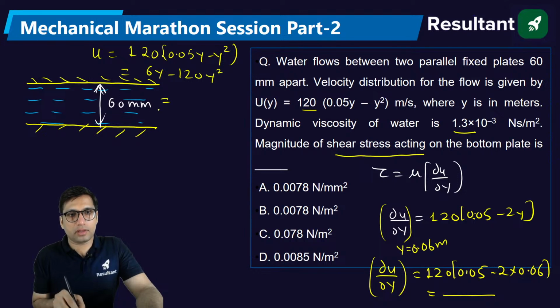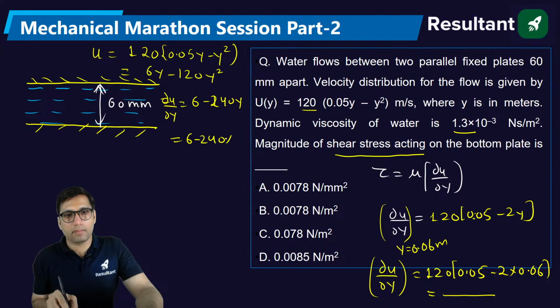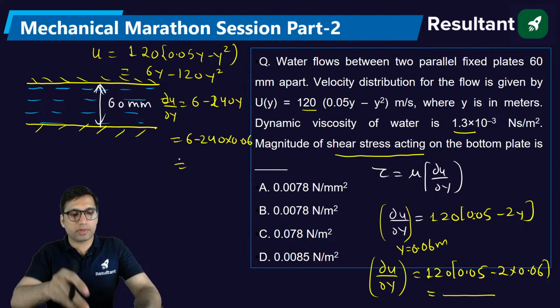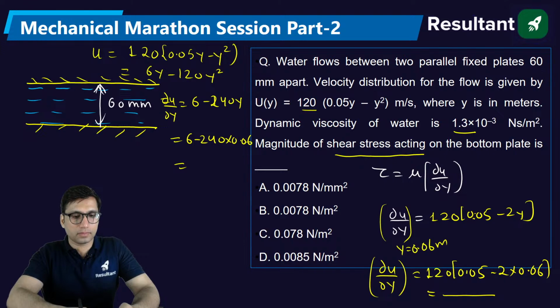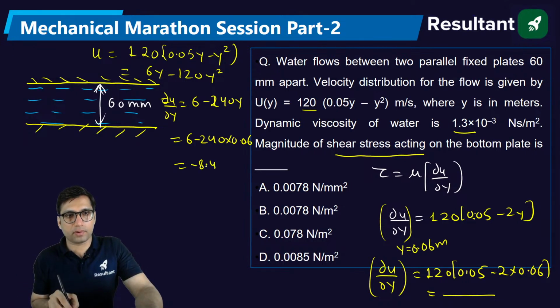When you differentiate, du by dy will be 6 minus 240 into y. Ultimately it will be 6 minus 240 into 0.06. This is coming out to be minus 8.4. So du by dy at y equal to 0.06 is minus 8.4.